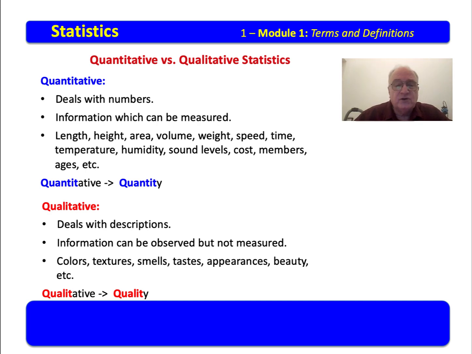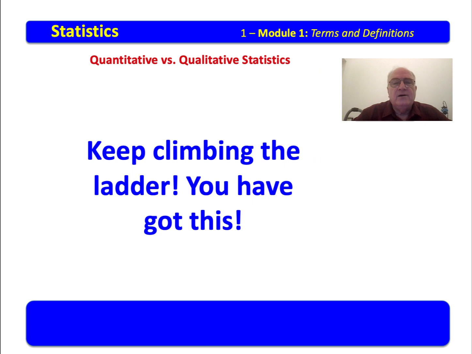Qualitative deal with descriptions and information that can be observed but is difficult to measure. And maybe in discovering attitudes or opinions, you would use qualitative. Colors, textures, smells, taste, appearances, beauty, etc. would tend to be qualitative. Now, you can keep climbing the ladder. You've got this. So the very first thing that we've done is establish that you're in a quantitative statistics course rather than a qualitative class.